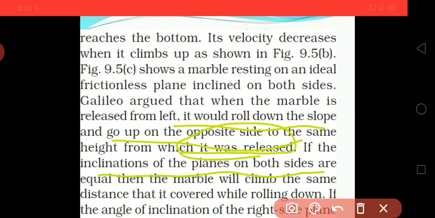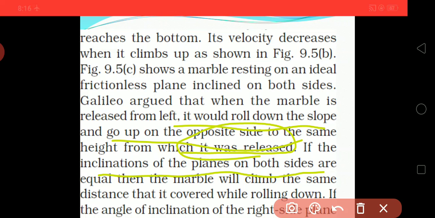We are placing two planes which have the same height, and both of them are opposite to each other. So when we release a marble from the left hand side, it will reach the top on the right hand side. Why? Because the height of both inclined planes is the same, so the marble will climb the other inclined plane.